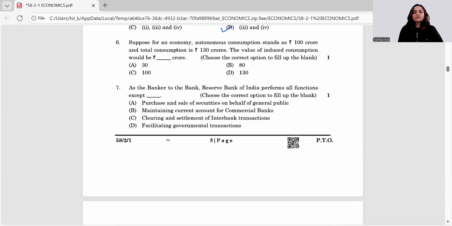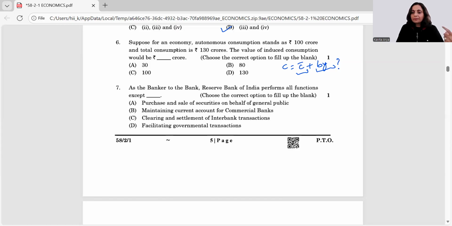Now, suppose for an economy, autonomous consumption stands at 100 crore rupees. Total consumption is 130 crores. What is the value of induced consumption? Let's write the formula. C is equal to C bar plus bY. So do you know this is autonomous, but this is what? This is called induced consumption.